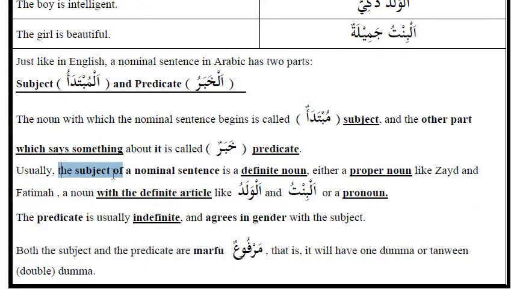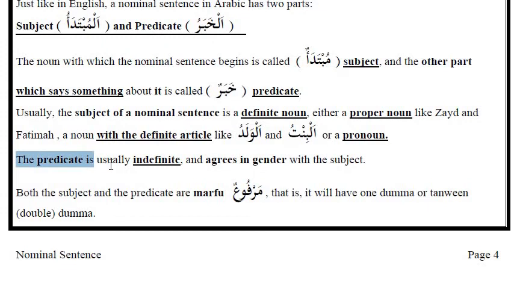Usually, the subject of a nominal sentence is a definite noun, either a proper noun like Zaid and Fatima, a noun with the definite article like al-waladu and al-bintu, or a pronoun. The predicate is usually indefinite and agrees in gender with the subject. Both the subject and the predicate are marfu', that is, they will have one ضمة or تنوين. تنوين means double ضمة.